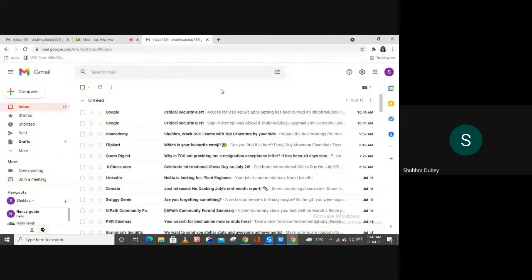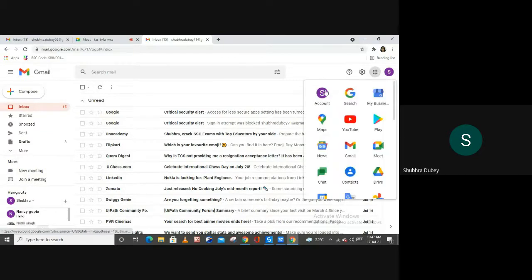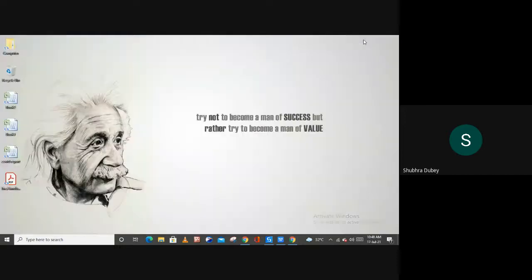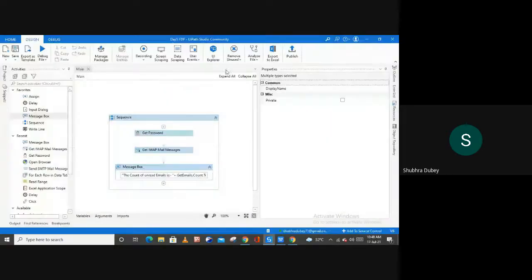To provide the access, the step is, first you have to go to the settings, and from here you have to enable your IMAP, and then you have to open your accounts from here, and from this account you also have to enable less secure app, right? So these are the two steps which you have to take to run your process from the studio, right?